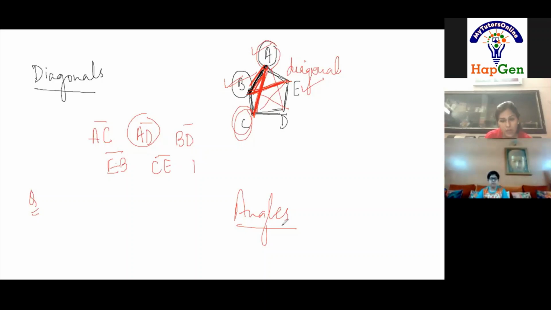So for today, your homework is to complete the first exercise of your NCERT. How many questions are there? It is very simple. All the basic questions are there. Ma'am, it's 4.1. It has 6 questions. So you can complete these questions and we will discuss if you have any problem in the next class.